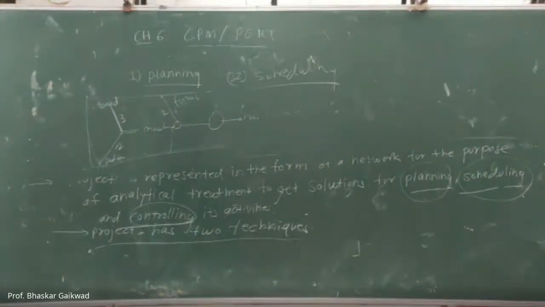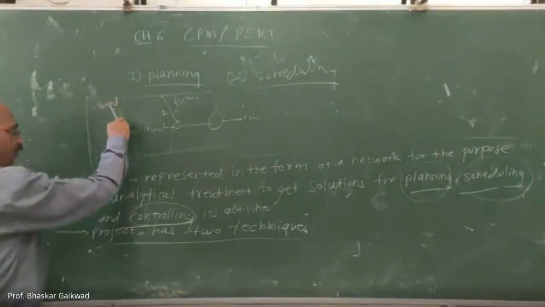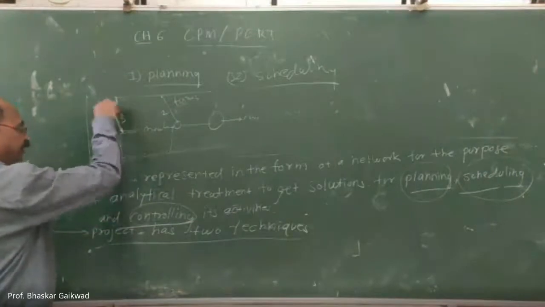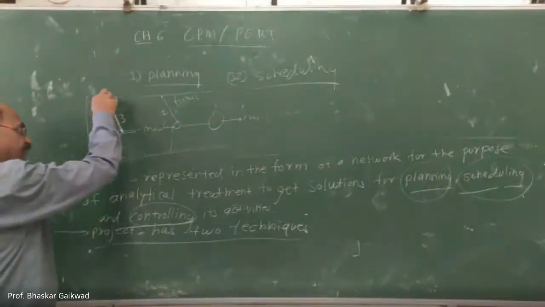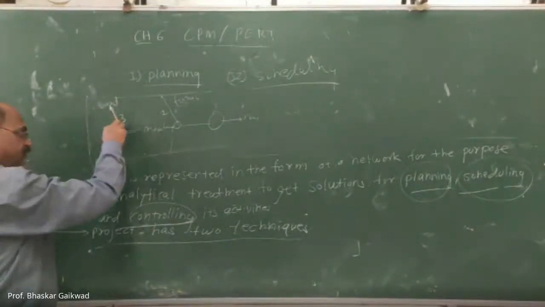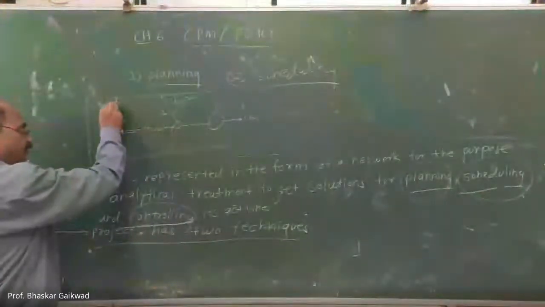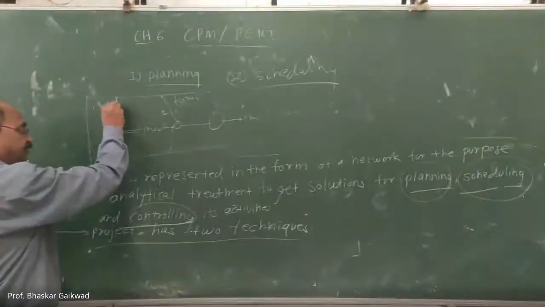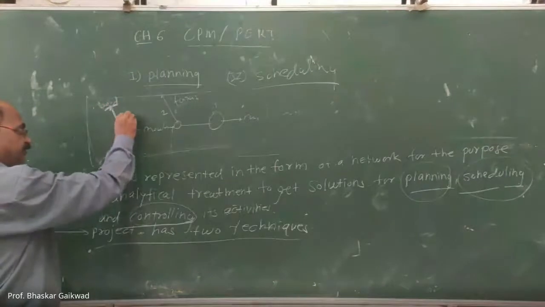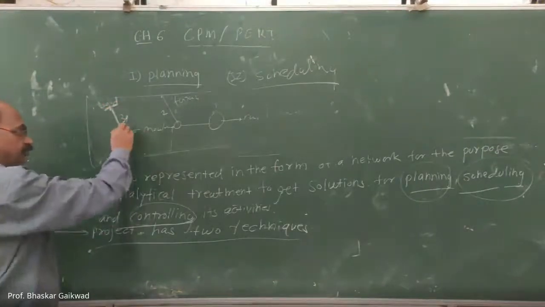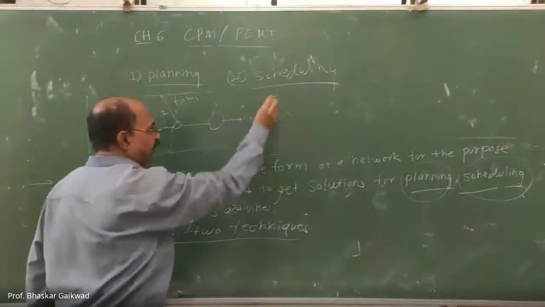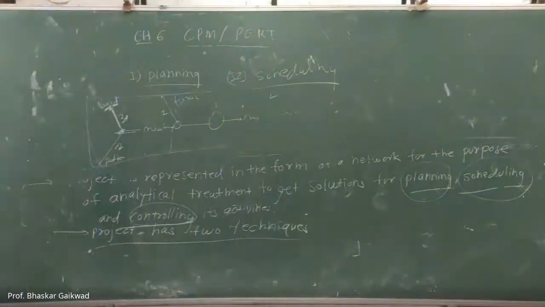For example, from sand preparation to the molding line. This is one activity, to bring the sand from the sand preparation to the molding line. So what is the starting time of this and what is the end time? 3 hours. So this scheduling comes under deciding the starting times and ending times.